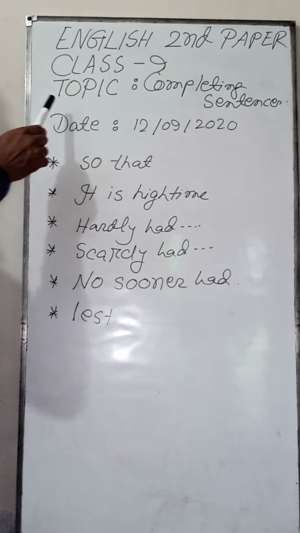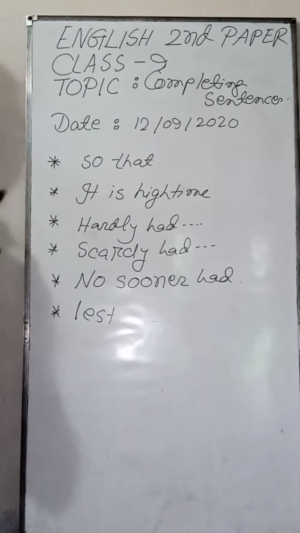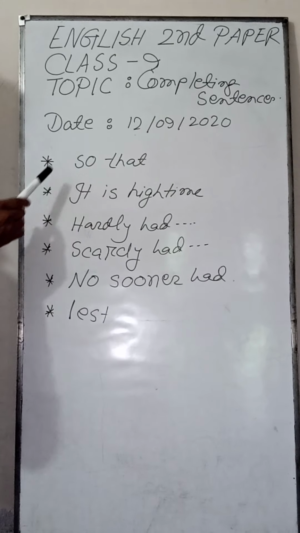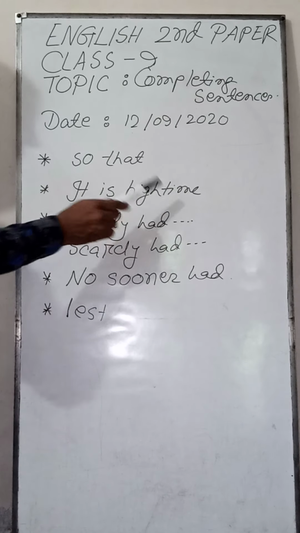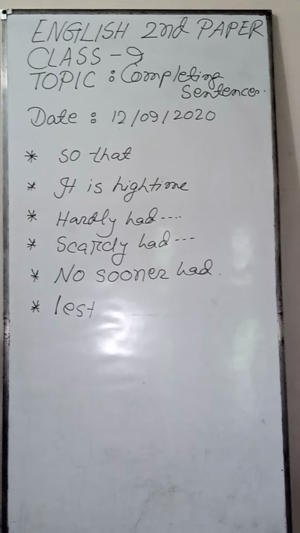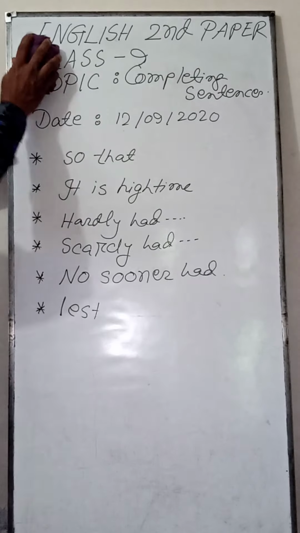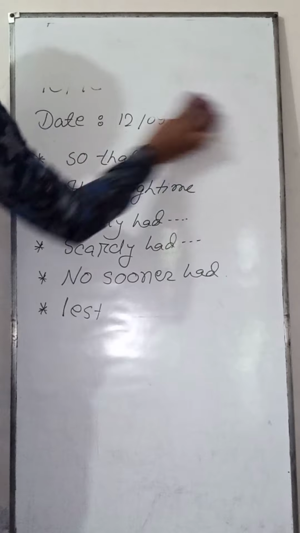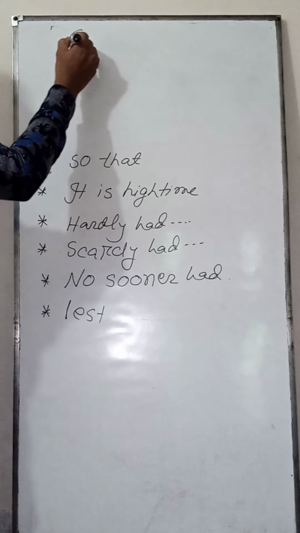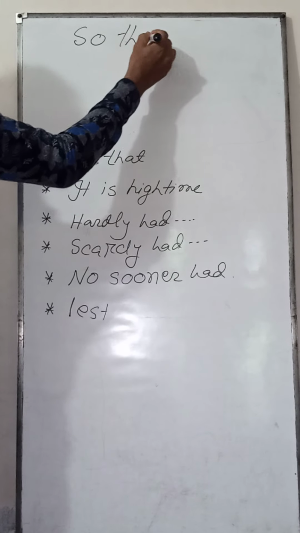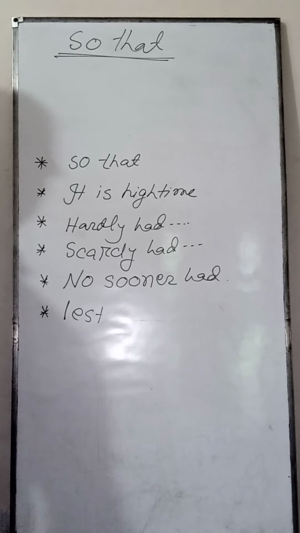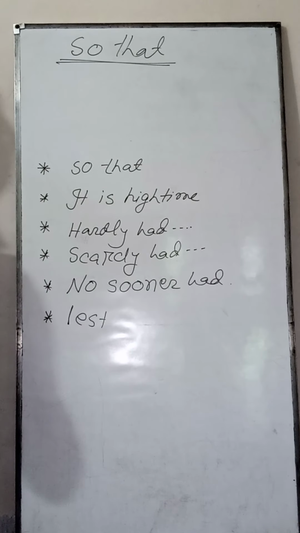Today's topic is completing sentences for class 9. Today I am going to discuss 5 completing sentence rules: so that, it is high time, hardly had, scarcely had, no sooner had, and lest. First, you see the rule "so that". So that is a connector also.